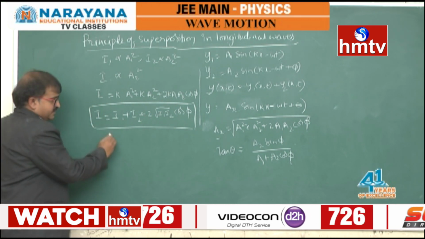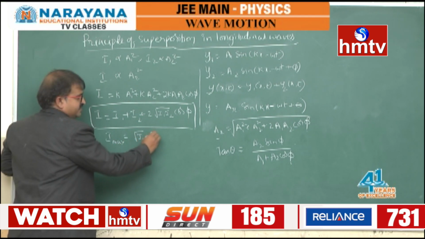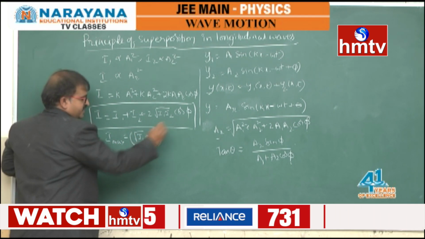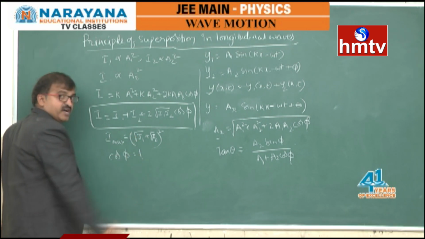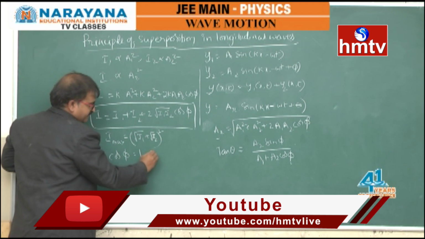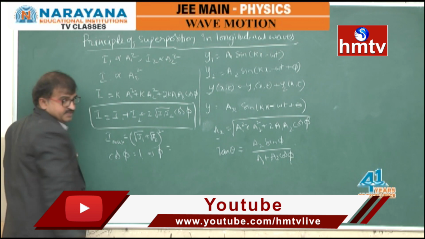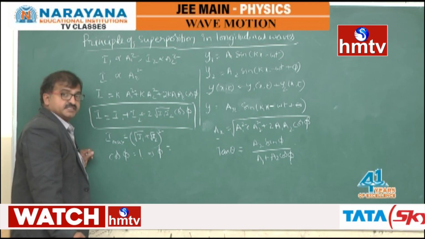Here I maximum will be (root I1 + root I2) whole square, provided cos phi is 1, which implies phi has to be the plus 1 value, not minus 1.